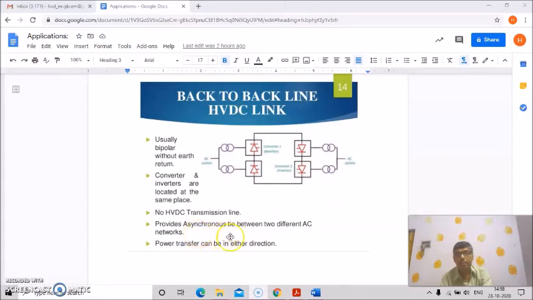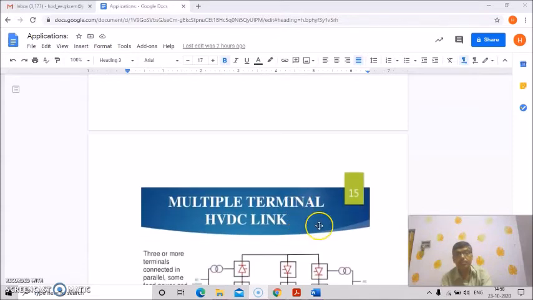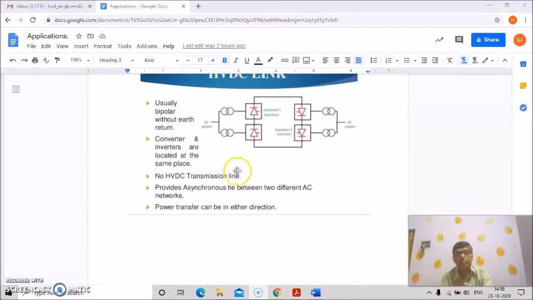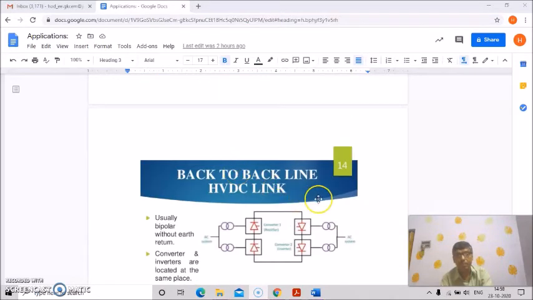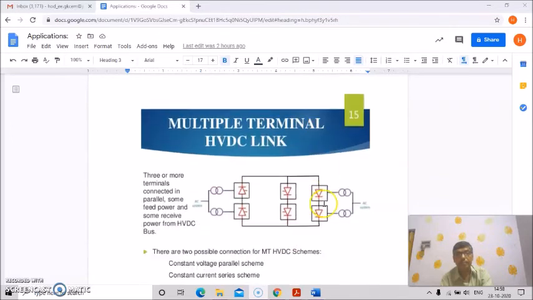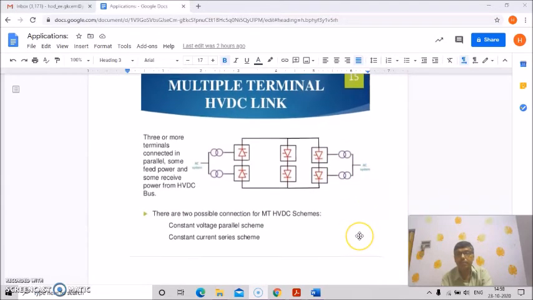There is no HVDC transmission line. It basically provides an asynchronous tie between two different AC systems. This is also an AC system, and this is also an AC system, and power transfer can be in either direction. Okay, so this is the back-to-back HVDC link.